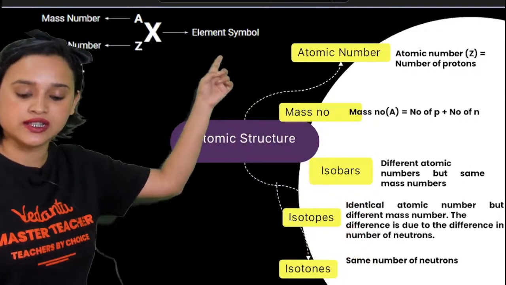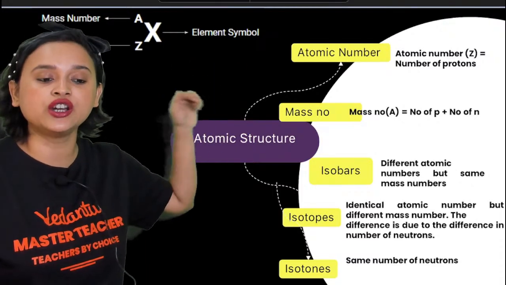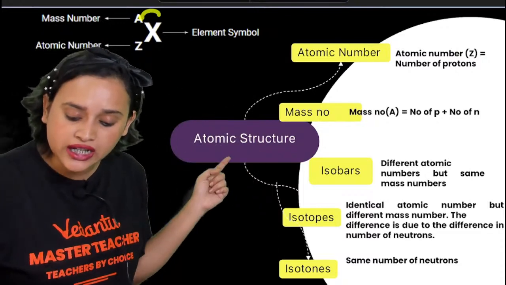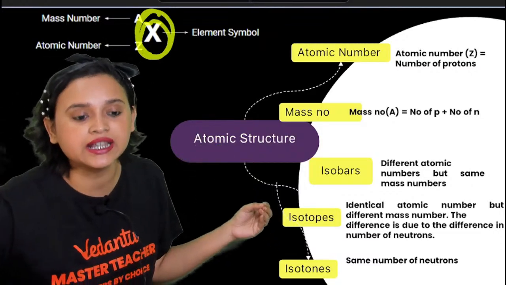And first thing first, please note down here how do you denote an element, okay? How do you denote an element? So if you check it out, this X is the symbol of the element that you are going to write, okay?